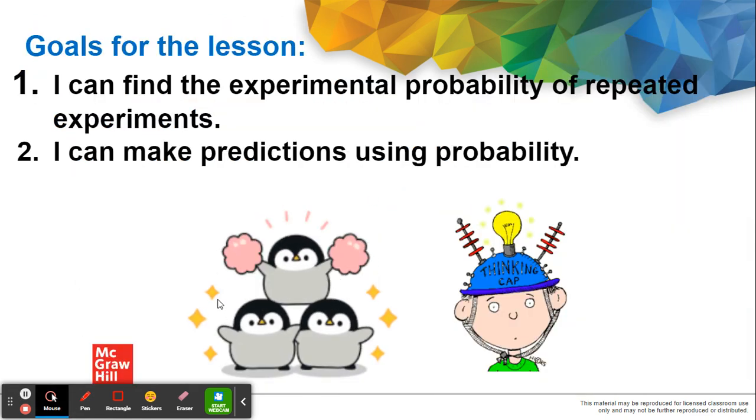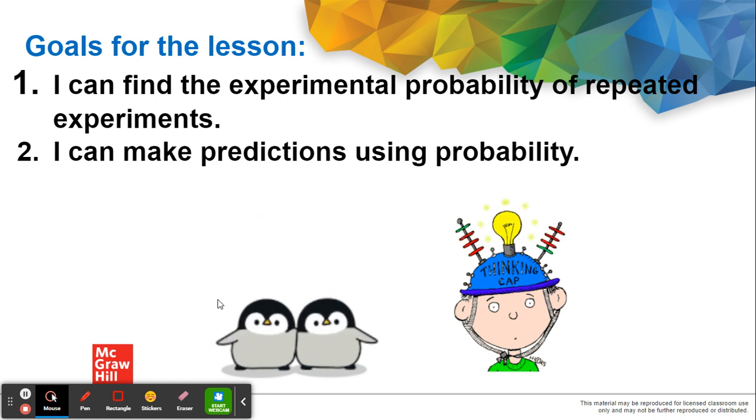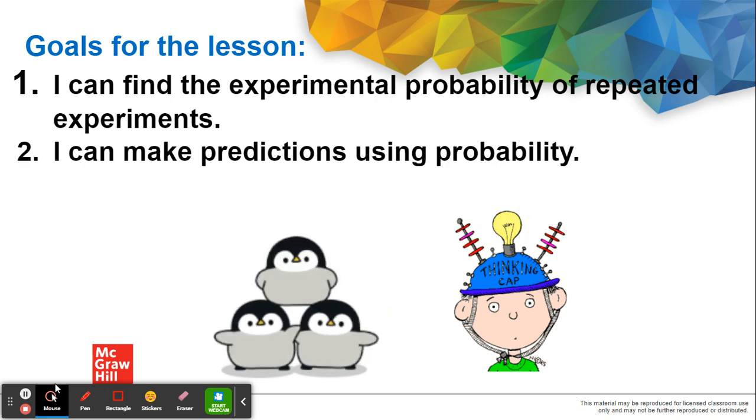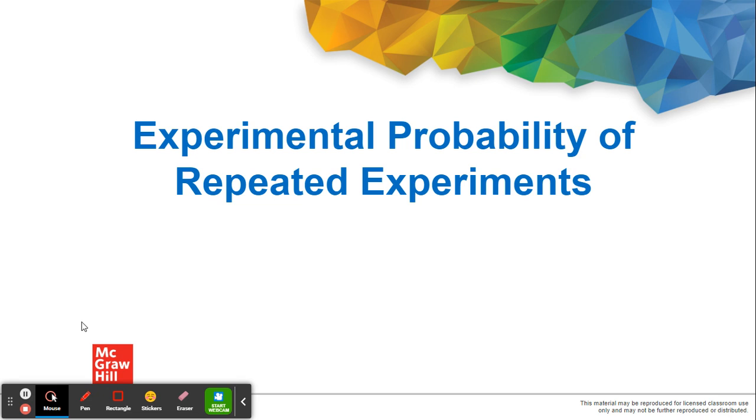So for today's lesson, remember that our goal is: I can find the experimental probability of repeated experiments and I will make predictions using probability. Again, don't worry, this is our lesson and I'm very sure you got this one. So let's begin. Let us first define what experimental probability is.